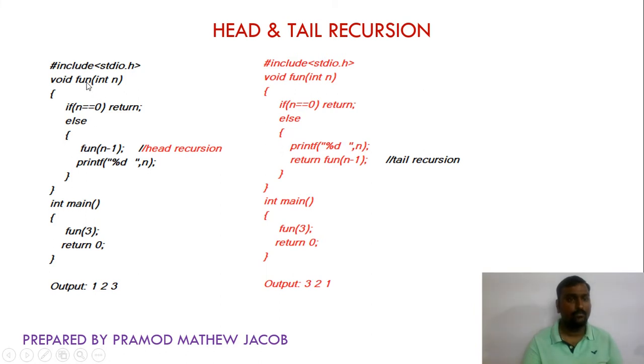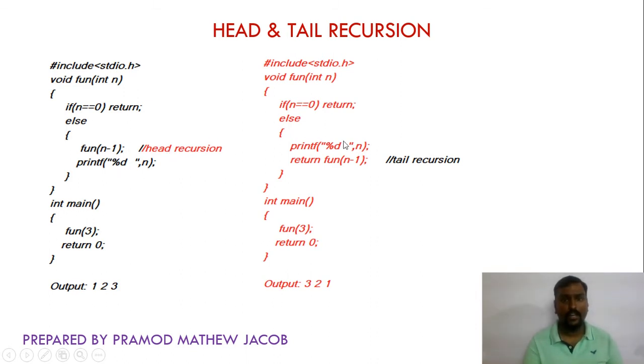The name of the function is fun. Inside the function we are calling again fun of n minus 1. This is what is called a recursive function calling procedure. The recursive function call is made at the beginning of this code block, and after that some other statements follow. So this is called head recursion.